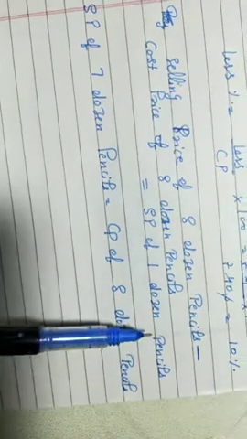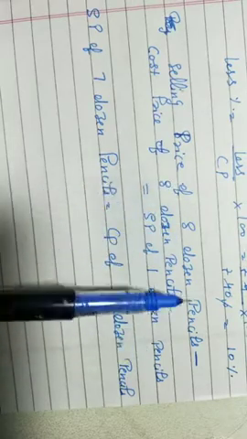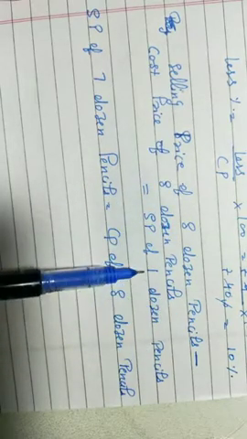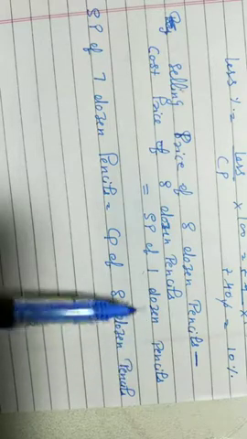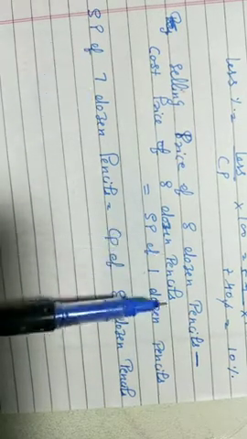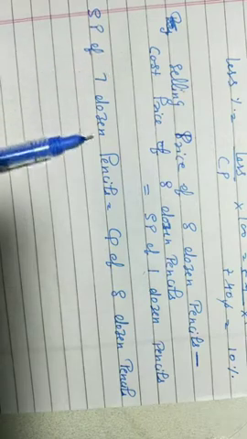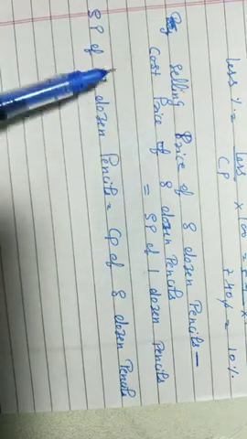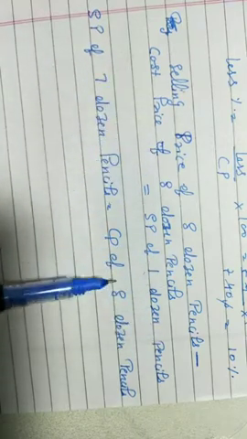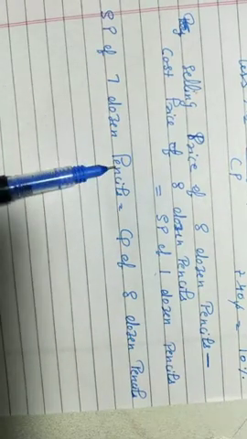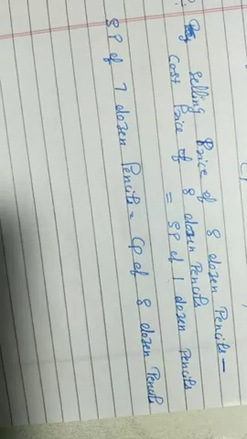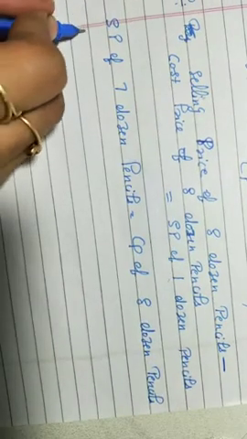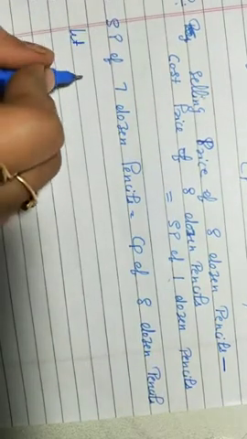Why is it given in the question? By selling 8 dozen pencils, he gets a gain equal to selling price of 1 dozen pencils. So you can see, take this one to the left hand side and this one, cost price, on the right hand side, and you will get selling price of 7 dozen pencils is equal to cost price of 8 dozen pencils. Now we will solve the question same as we have done the previous one.